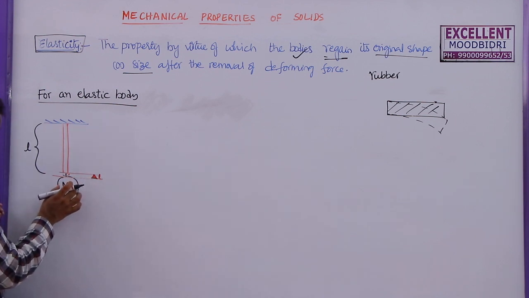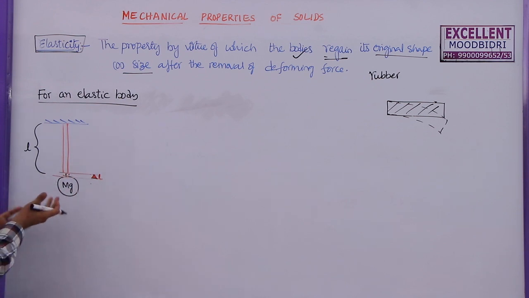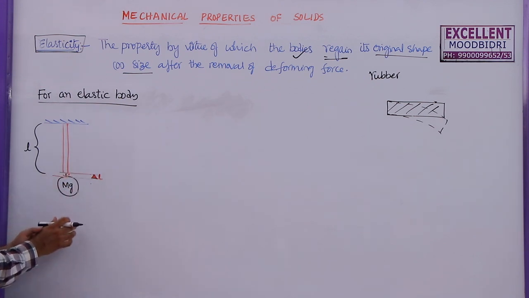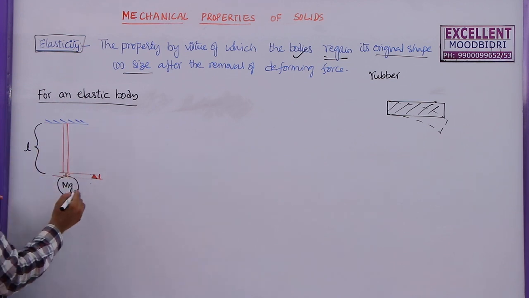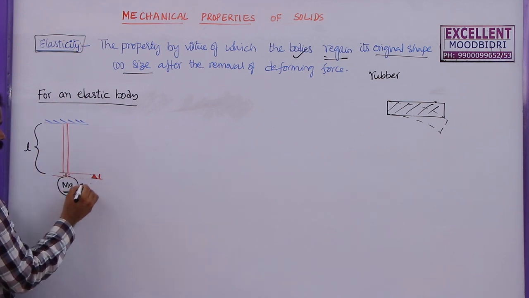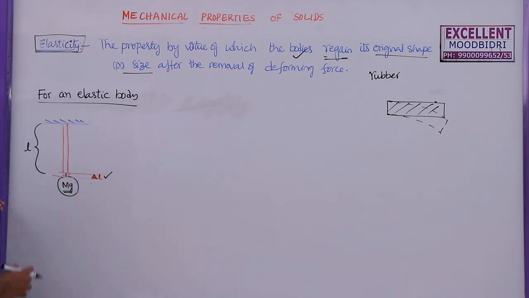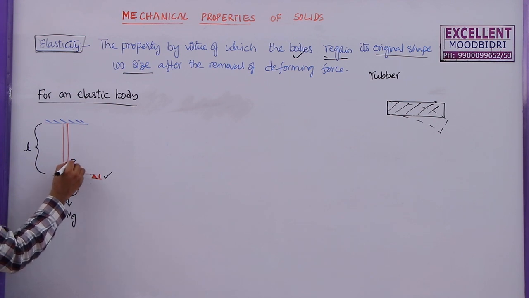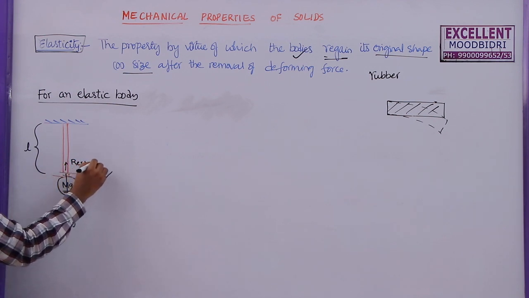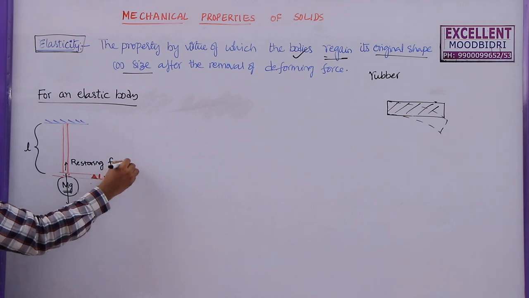Now, if you apply more load, the change in length will be more. That we know. If you suspend more load, the increase in length of this wire will be more. But why, for this particular load, is the extension only this much? Why is it not increasing continuously? Because whenever this force, that is the mg force, acts downwards, a restoring force will be developed in the wire also.